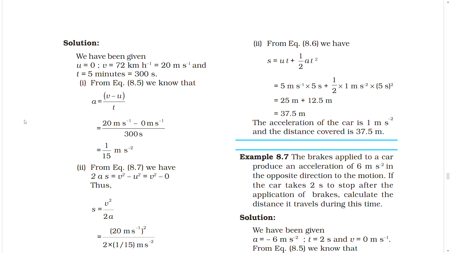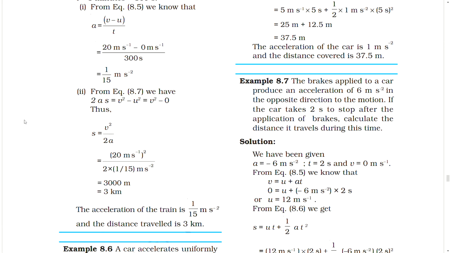1. From the equation, we know that a equal to (v minus u) by t equal to (20 meter per second minus 0 meter per second) by 300 second equal to 1 by 15 meter per second square. 2. From the equation we have 2as equal to v square minus u square equal to v square minus 0. Thus, s equal to v square by 2a equal to (20 meter per second) whole square by 2 into 1 by 15 meter per second square equal to 3000 meter equal to 3 kilometer. The acceleration of the train is 1 by 15 meter per second square and the distance traveled is 3 kilometer.